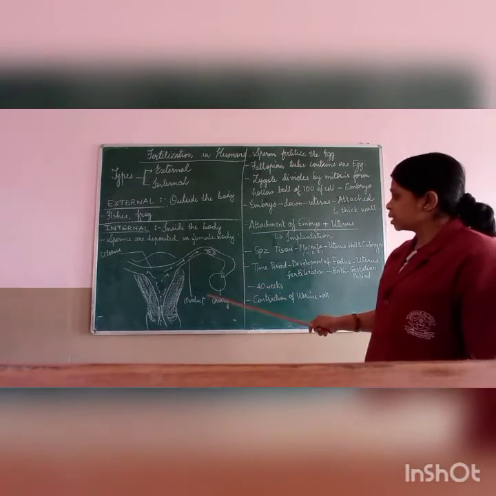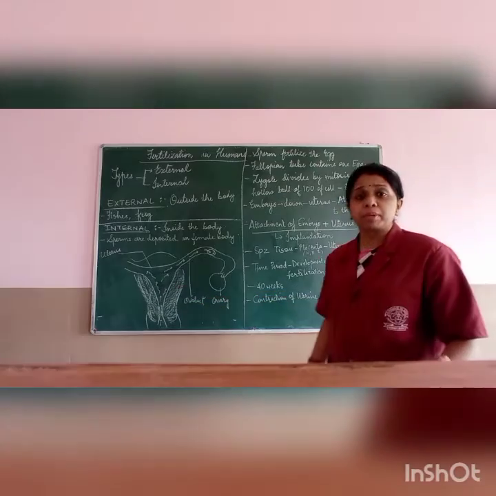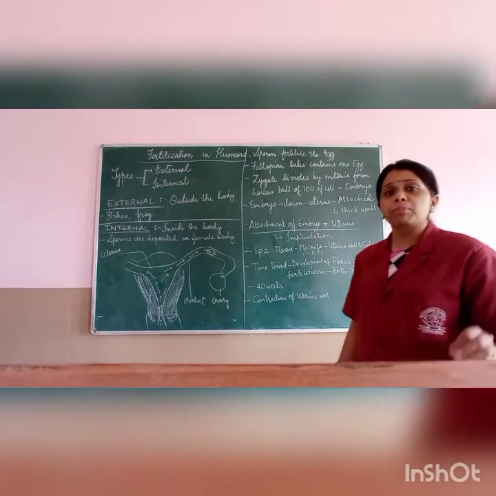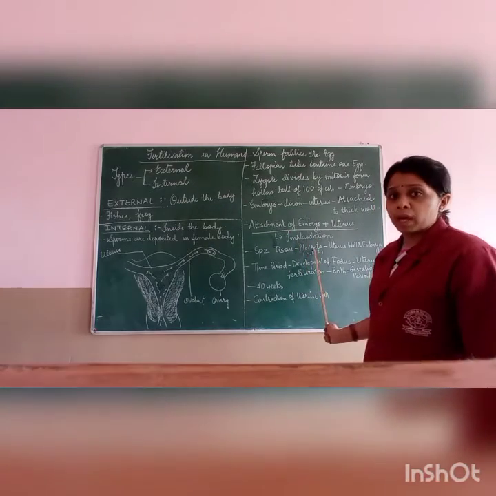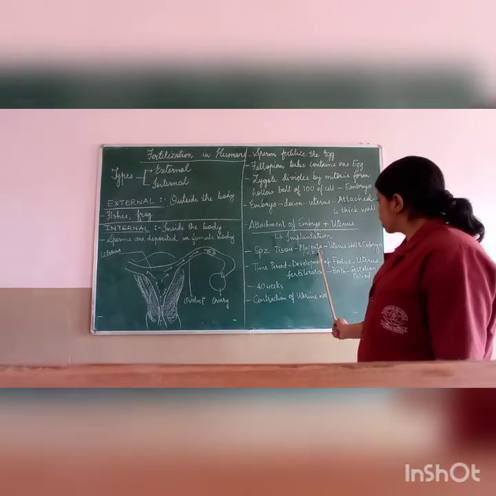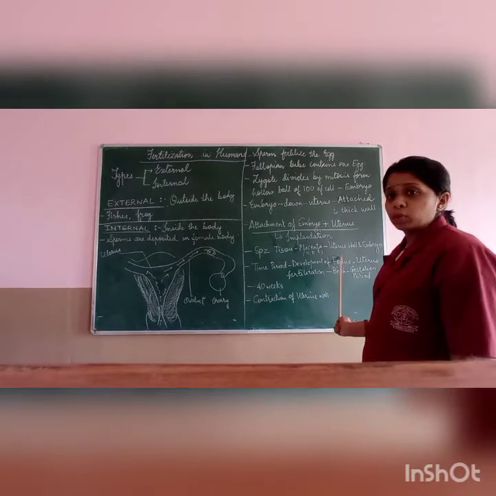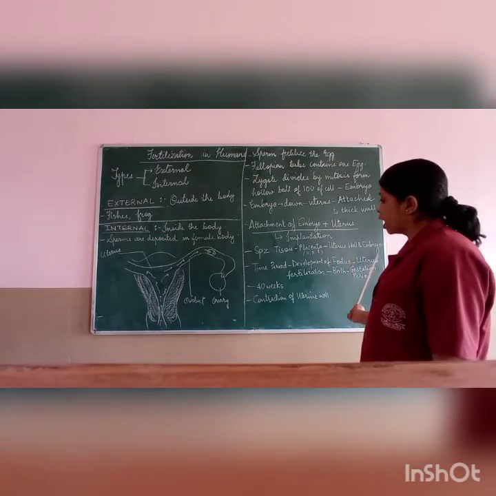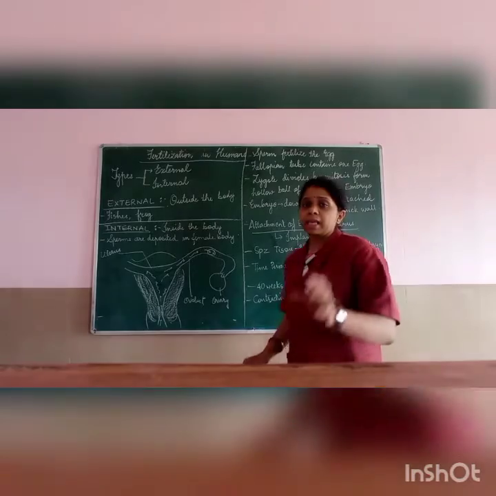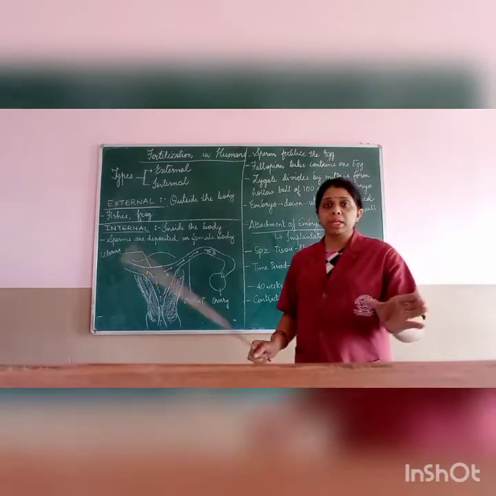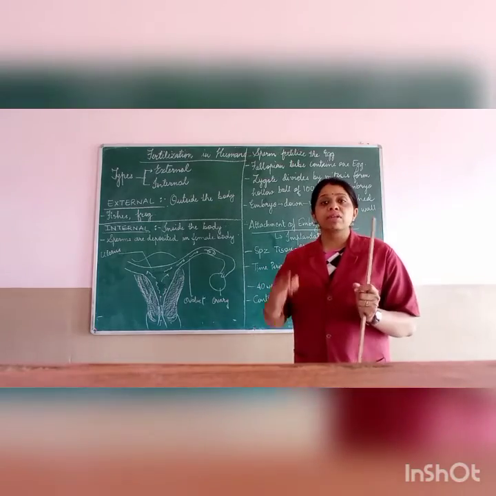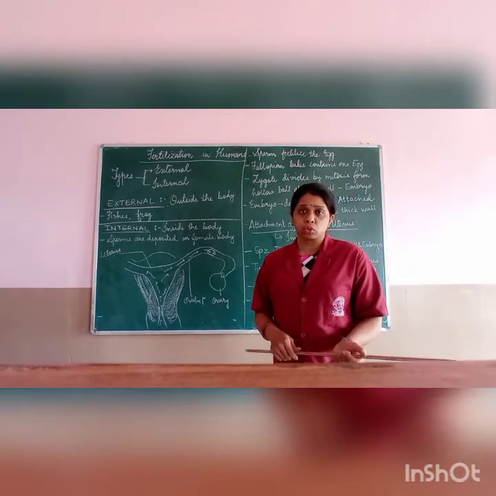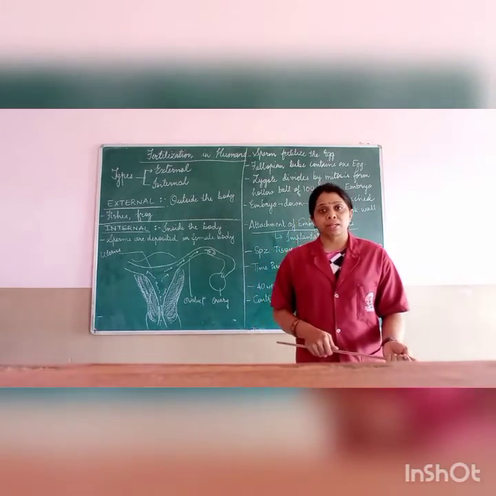Now, at the same time when this happens, there is a special type of tissue called the placenta. This placenta will be attached in between the uterus wall and the embryo. There will be a gap: the uterus wall will be there and the embryo will be there, and in between there will be one special kind of tissue called the placenta.